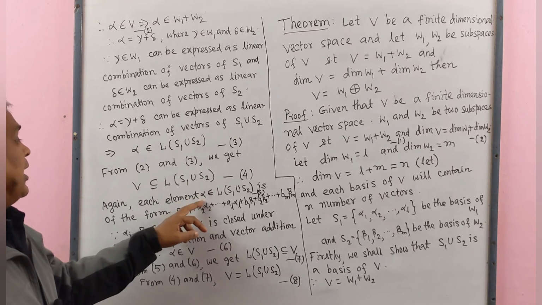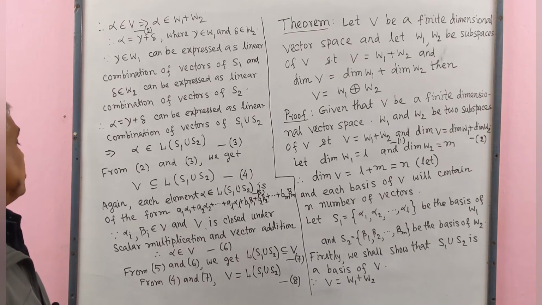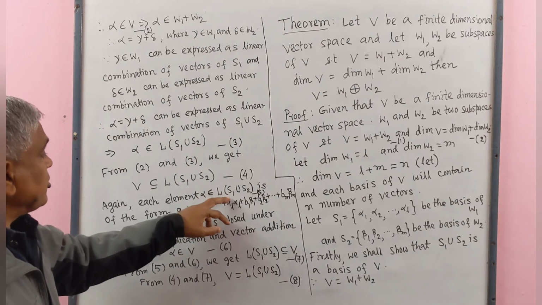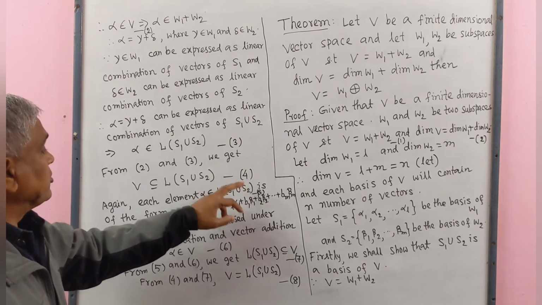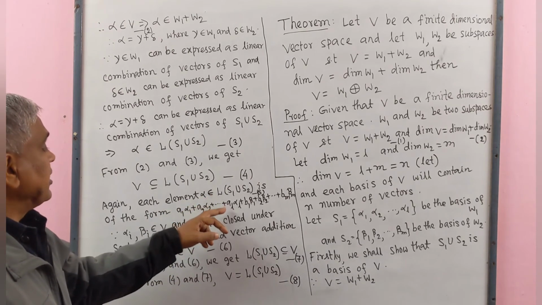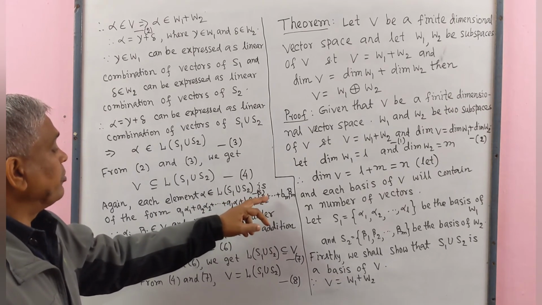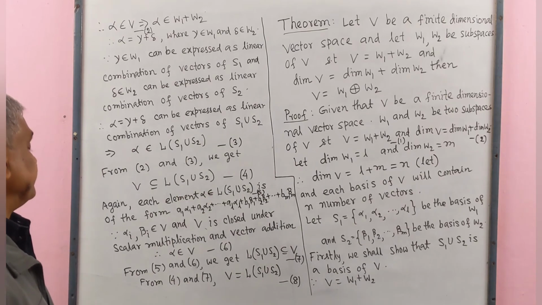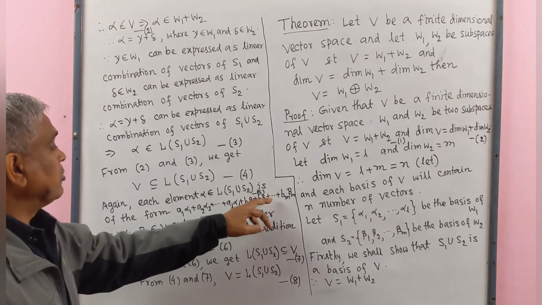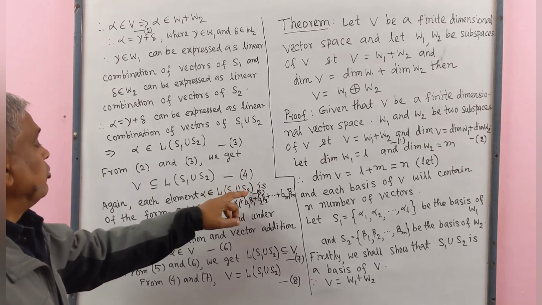Again, each element alpha belonging to L(S1 union S2) is of the form of a linear combination of elements of S1 union S2. That means a1 alpha 1 plus a2 alpha 2 plus dot dot a_l alpha l plus b1 beta 1 plus b2 beta 2 plus dot dot b_m beta m, since alpha 1, alpha 2, dot, alpha l, beta 1, beta 2, dot, beta m all are elements of S1 union S2.